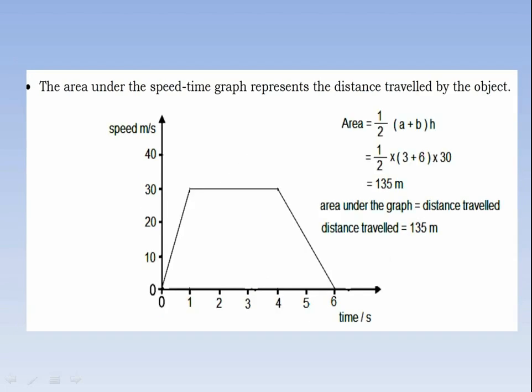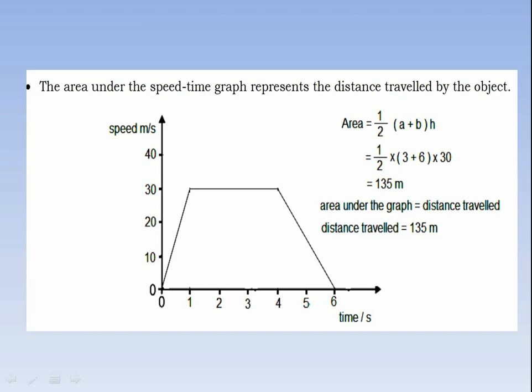We can also find the distance traveled by a moving object. In this example, you can find the distance traveled by finding the area under the speed time graph. In this case you can see that it is a trapezium.